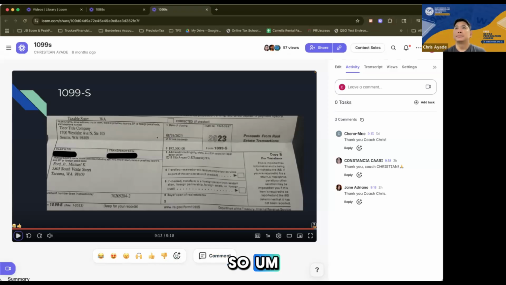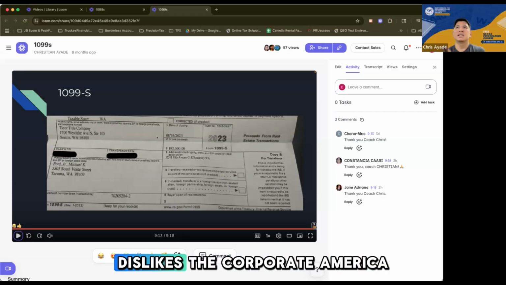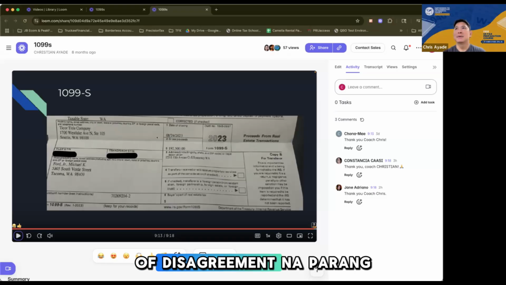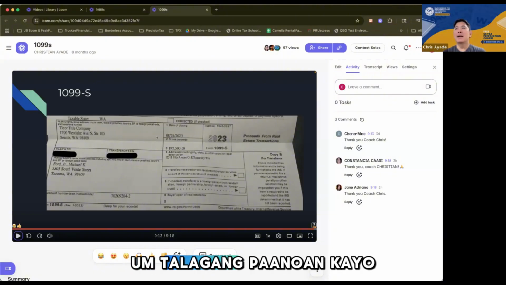Sam, being a CPA who worked for PwC, PricewaterhouseCoopers, one of the big four in the auditing world, was an auditor. So he knows how the big four works. Kendall is someone who dislikes corporate America, right? So in the course of our discussion, there were a lot of disagreements, guys. As in, a lot of disagreement na parang nag-aaway na sila. But that's how Americans work, right? Even if you could be the closest best friends, but when it comes to ideas and opinions, talagang paanohan kayo.